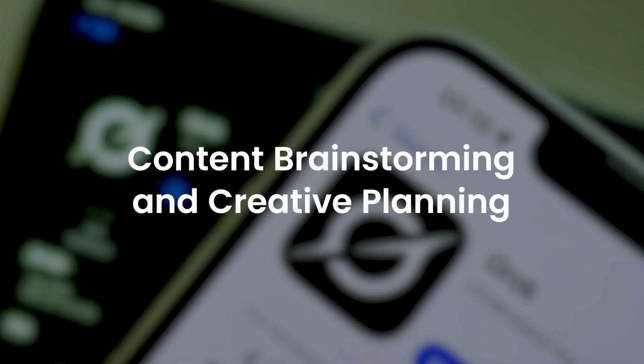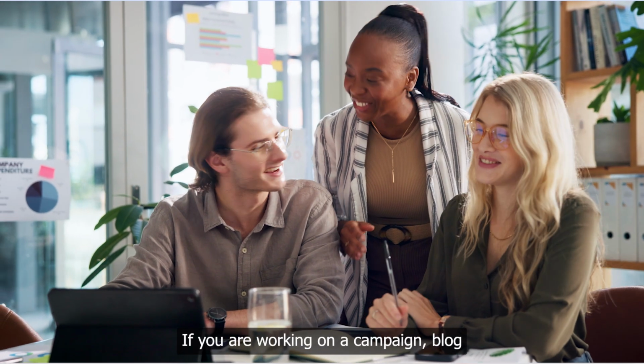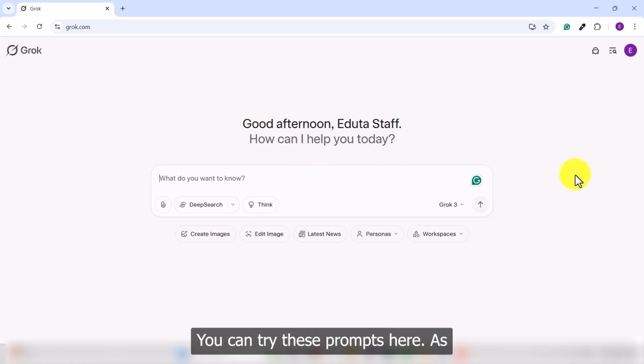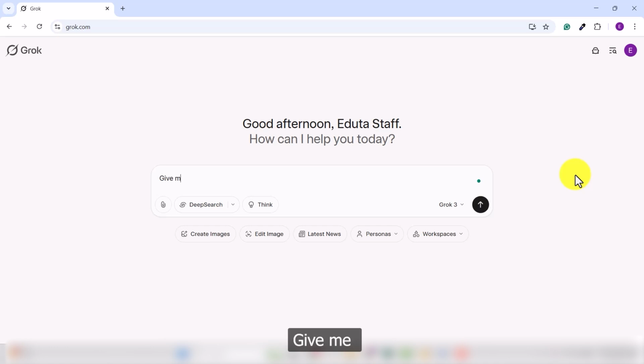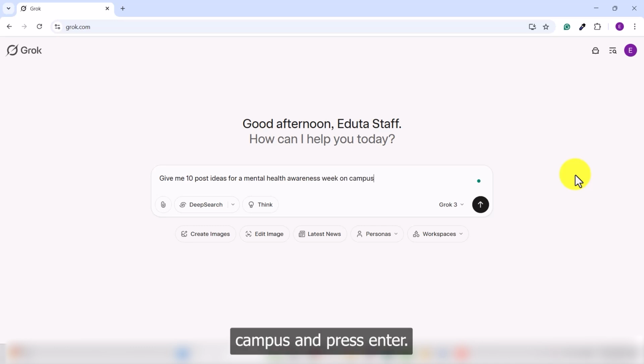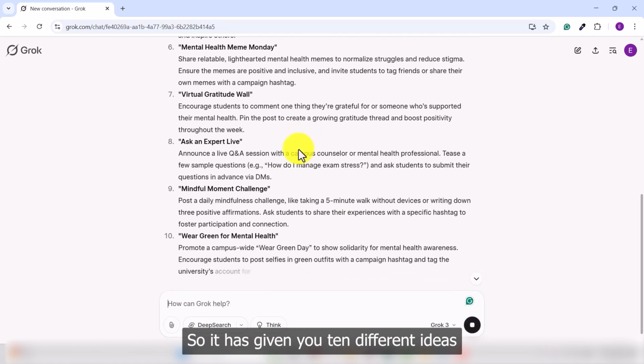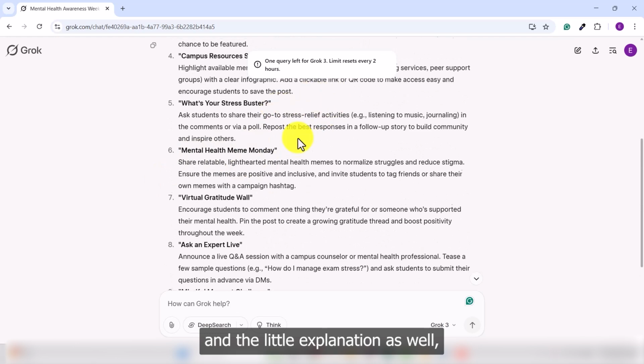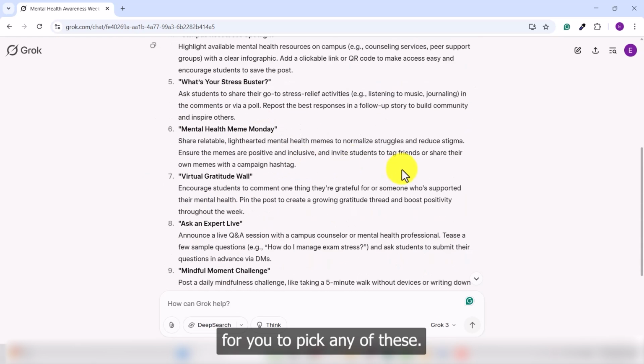Content brainstorming and creative planning. If you're working on a campaign, blog, or creative assignment, Grok can help you brainstorm. You can try these prompts here as: give me 10 post ideas for a mental health awareness week on campus, and press enter. So it has given you 10 different ideas with the title and a little explanation as well, so that it will be easy for you to pick any of these.